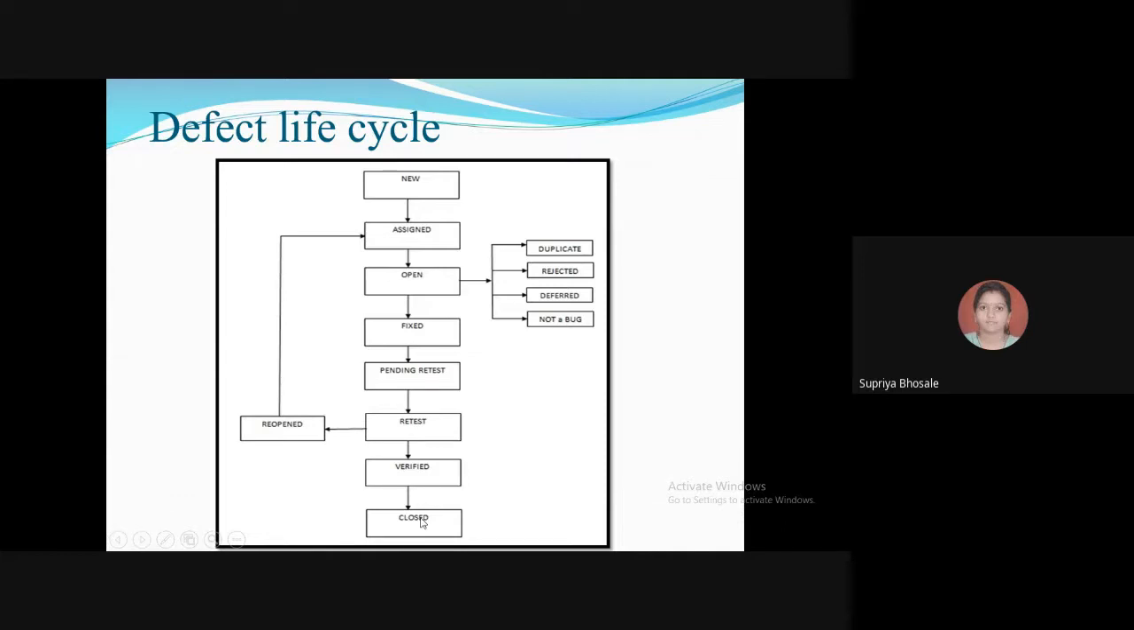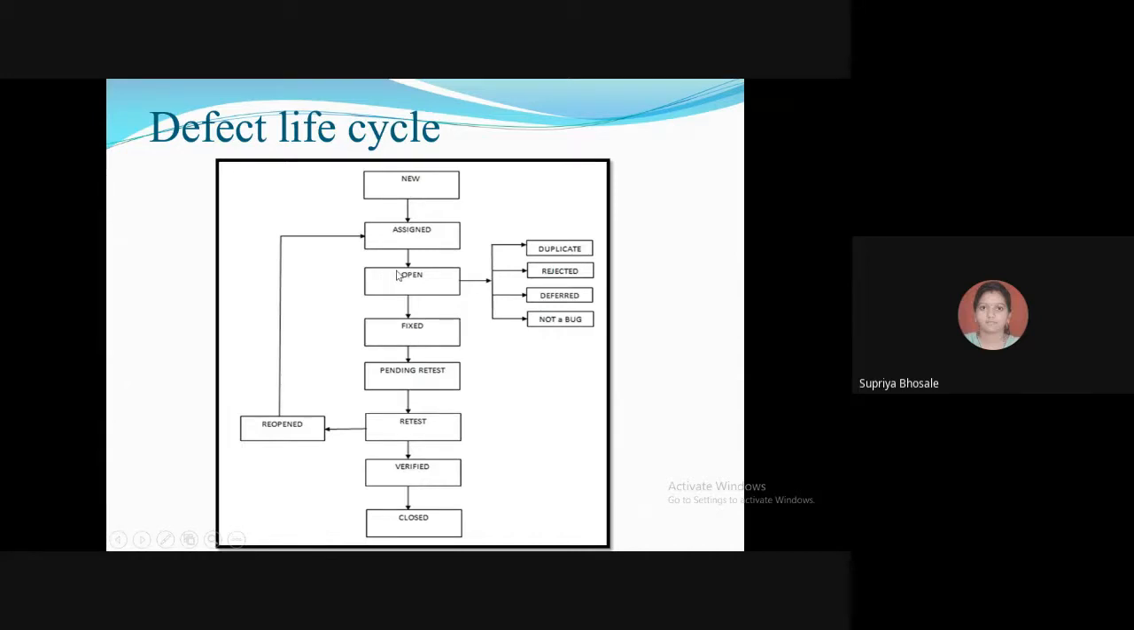Once the bug is fixed, it is tested by the tester. If the tester feels that the bug no longer exists in the software, he will change the status of the bug to closed. Now it is ended. The bug is not at all present in the product. So this state means that the bug is fixed, tested, and approved. So this is the process.